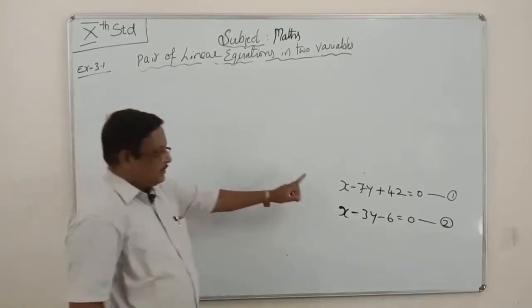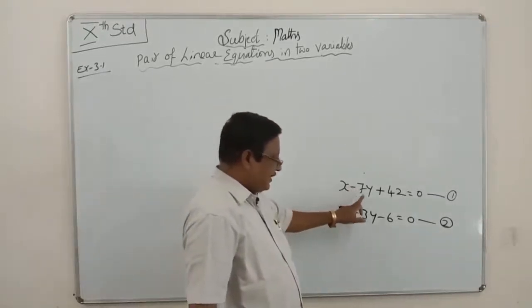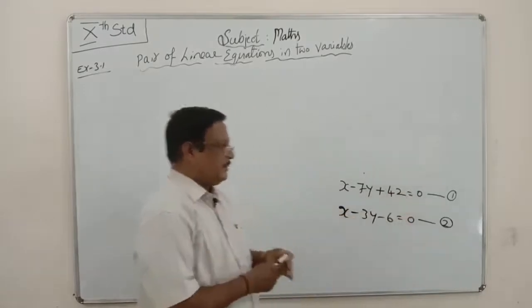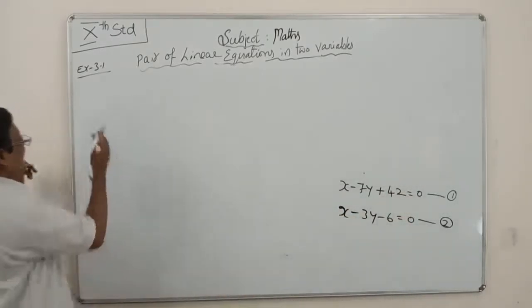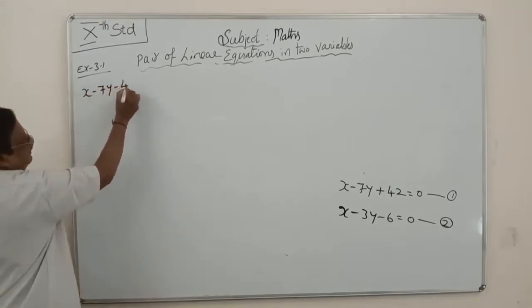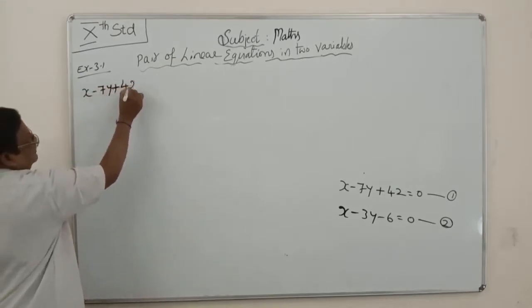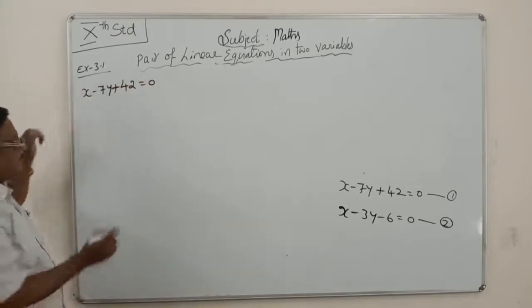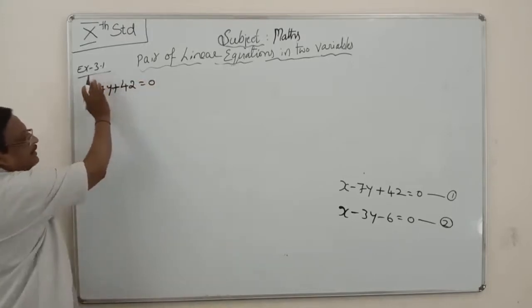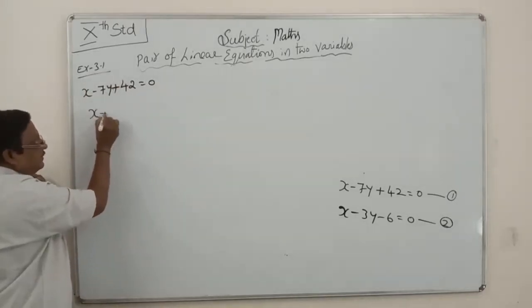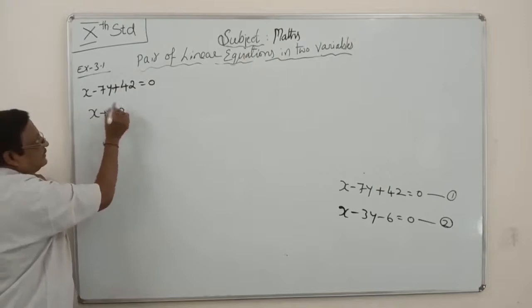Equation number 1 is x minus 7y plus 42 is equal to 0. Here, you calculate the y value, which means you leave the y term and transfer the remaining terms. Since the y term has a minus sign, leave it here and transfer x plus 42 to this side.